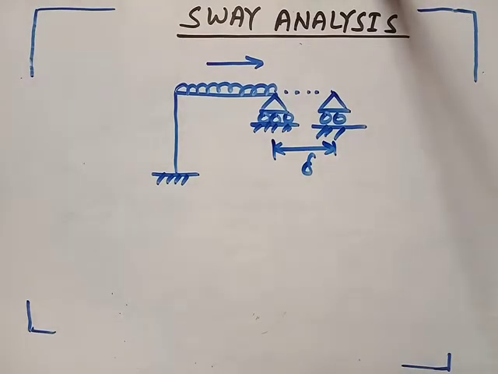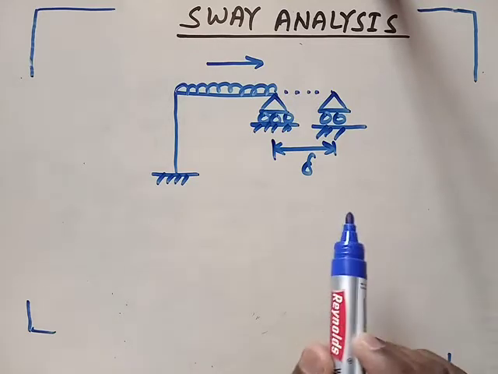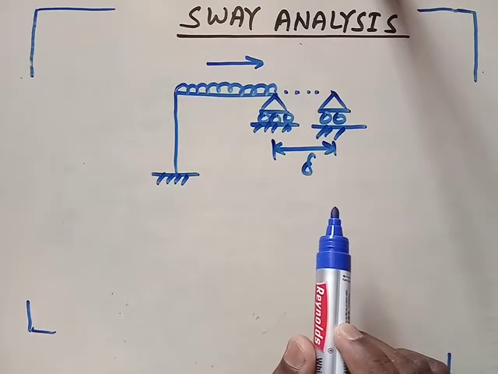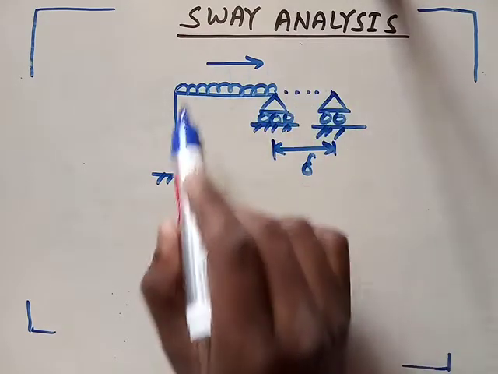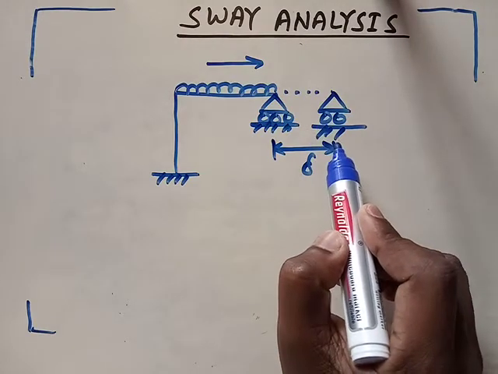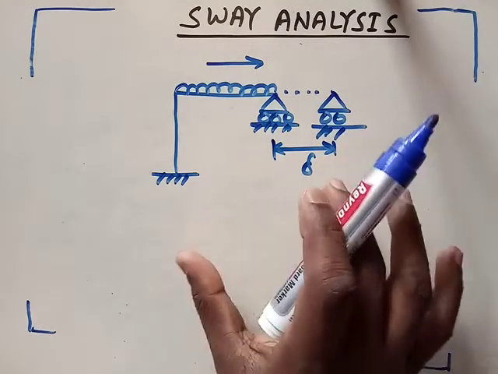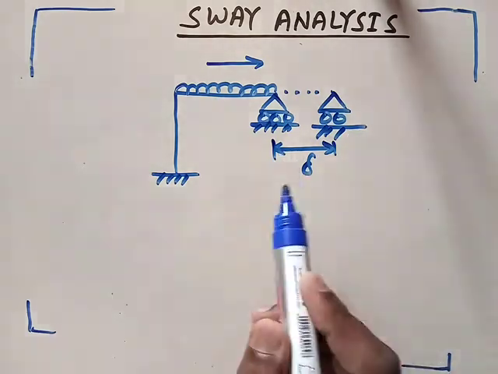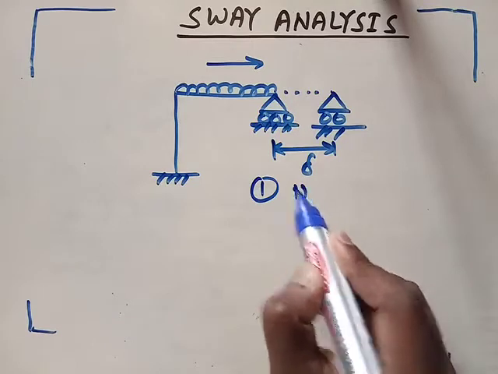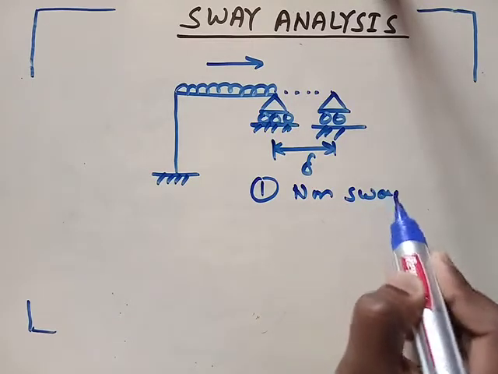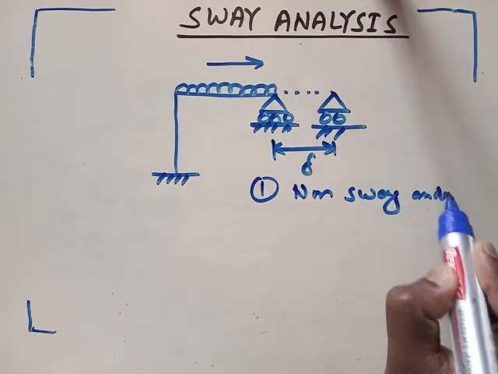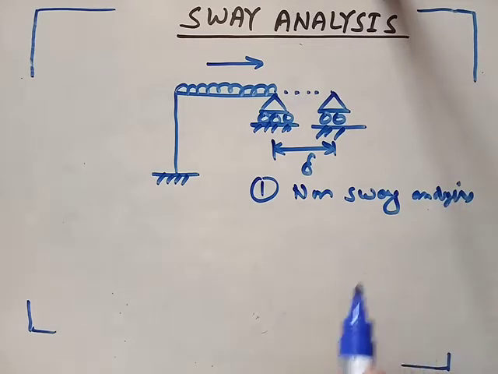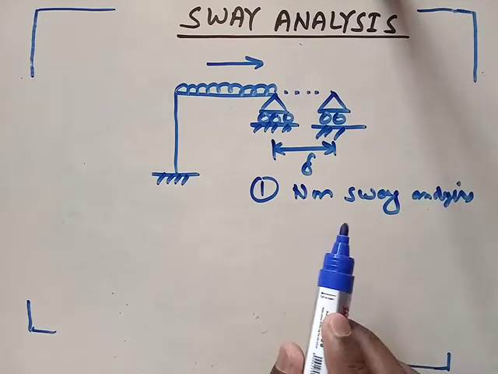So this is your sway, which we can say is delta. Okay, so in sway analysis, first of all, the effect of sway is ignored and non-sway analysis is made, and you will find all the end moments. This is your first step: non-sway analysis. First of all, you will do non-sway analysis by ignoring the effect of sway.